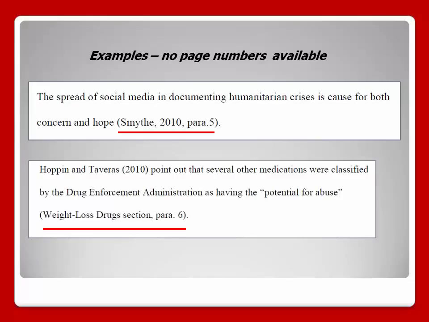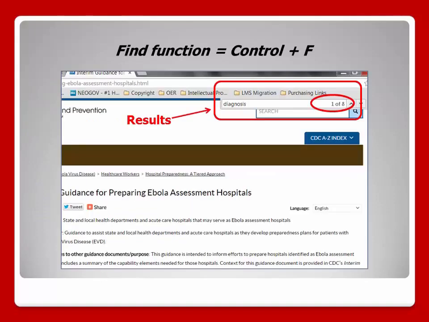If the source contains headings, cite the appropriate heading in parentheses. You can also indicate the paragraph under the heading that you are referring to, even if the paragraphs are not numbered. Notice that in some electronic resources like web pages, people can use the find function in their browser to locate any passages you cite. This ends the 3rd tutorial in the series on APA.